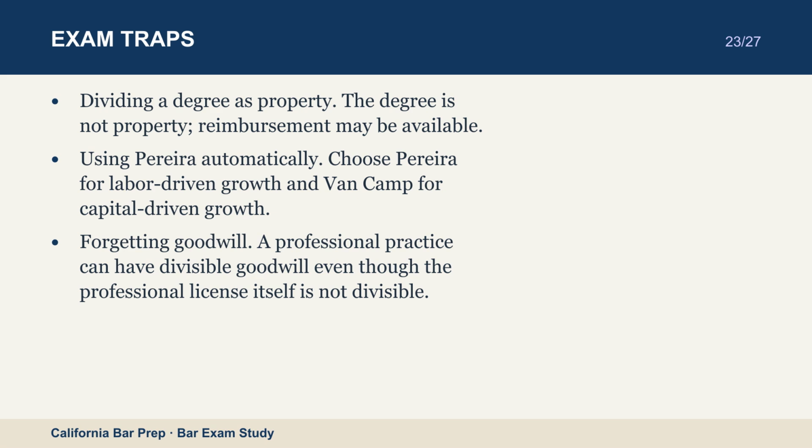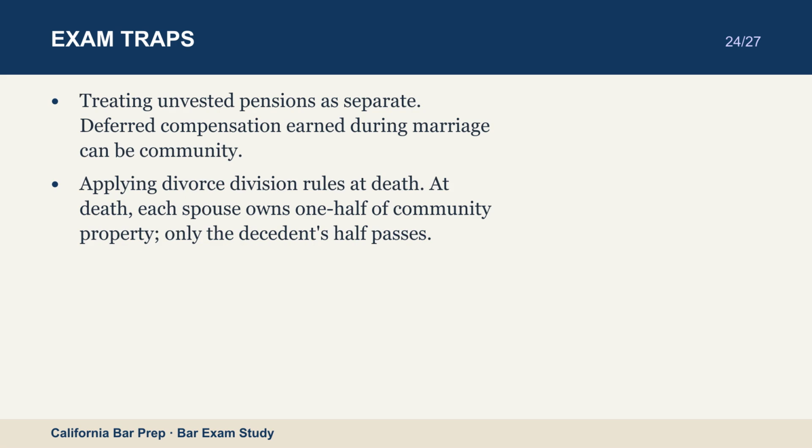Treating unvested pensions as separate. Deferred compensation earned during marriage can be community. Applying divorce division rules at death. At death, each spouse owns one half of community property. Only the decedent's half passes. Ignoring post-separation service. Pension and business value after separation may be separate to the extent attributable to post-separation labor.